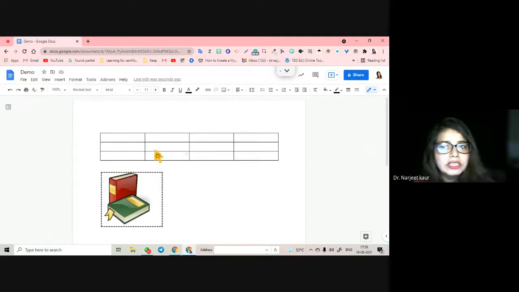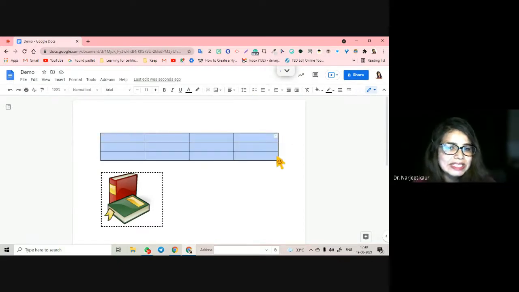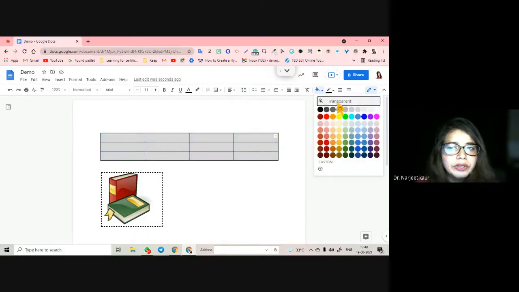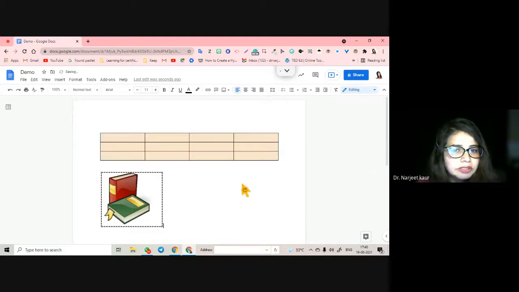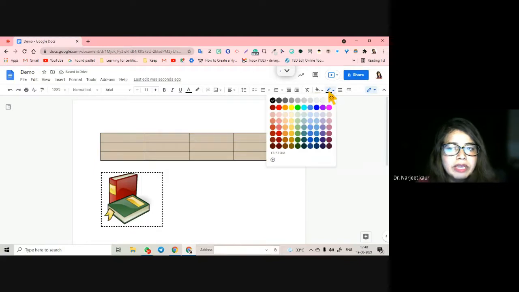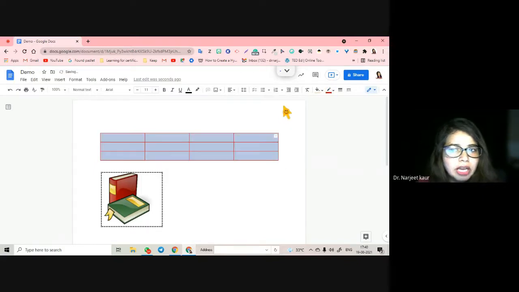But when I click on this table, see that the formatting tools have changed. So what I can do is I can select it here, go, and you can fill the table with any color that you want. All right. This is the fill color. Select it again. You can go and make the border color any color that you want. You can make it any point that you want.